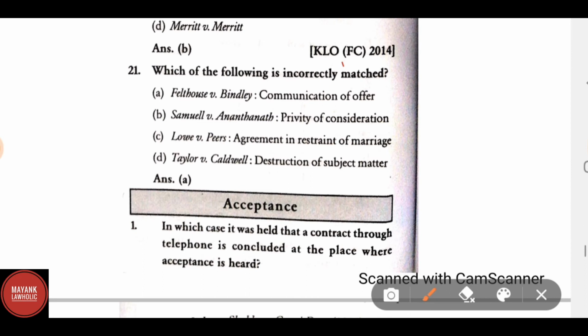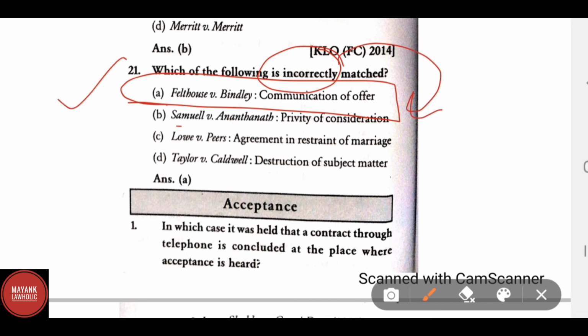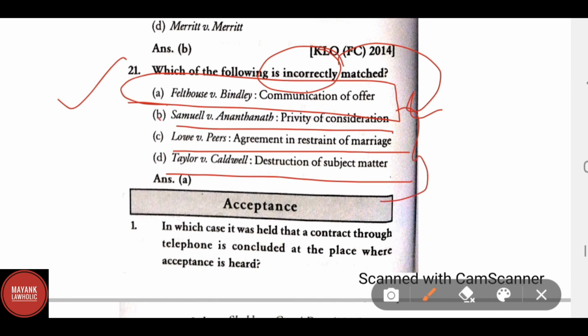Which of the following is incorrectly matched? The correct answer is Feldhaus versus Bentley, communication of offer. This is incorrectly matched. But if we see the other options, Samuel versus Anantnath, privity of consideration, Lowy versus Pierce, agreement in restraint of marriage, Taylor versus Caldwell, destruction of subject matter, B, C and D are correctly matched. But the question asked is incorrectly matched. So the correct answer will be A.